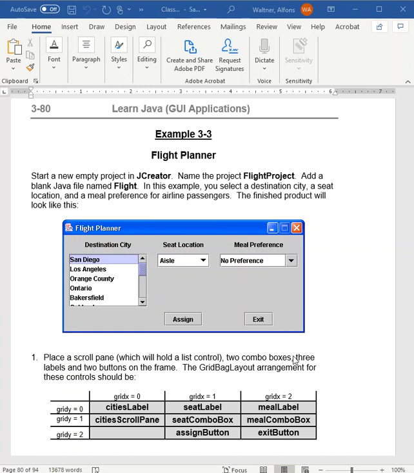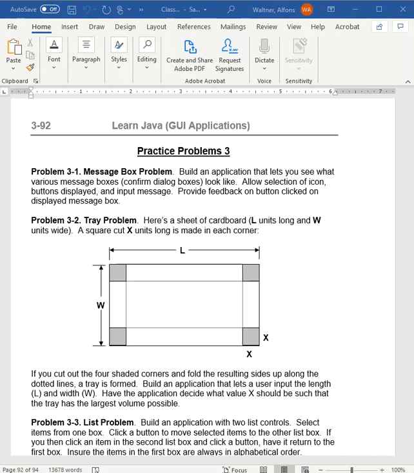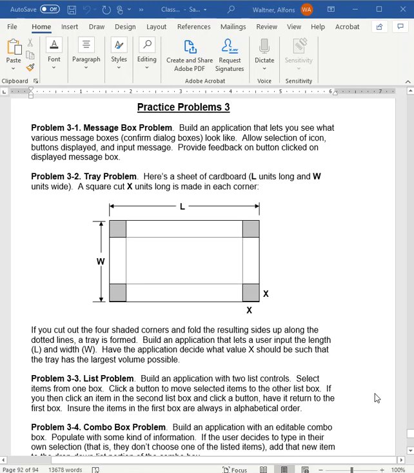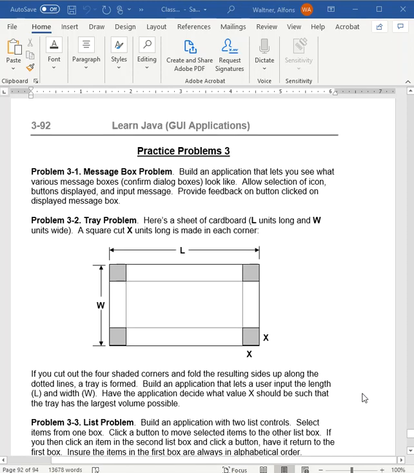And now let's go down and look at the practice problems that you'll be doing. Okay, and here are the practice problems at the end of the chapter, where you'll basically make, I think there's four or five little programs here, just 4 of them. All right, and you just basically make little applications that do what they say. The first one is involving using that J option pane in the dialog box.